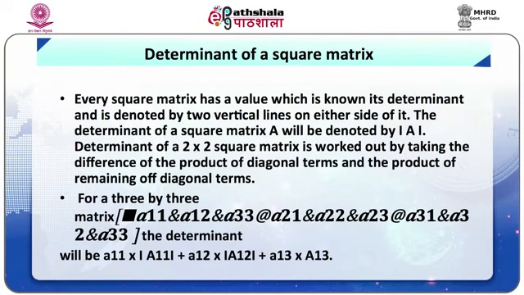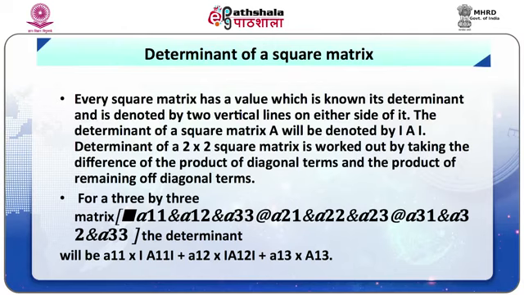Determinant of a square matrix. Every square matrix has a value which is known as its determinant and is denoted by two vertical lines on either side of it. The determinant of a square matrix A will be denoted by A with two modulus signs. The determinant of a 2 by 2 square matrix is worked out by taking the difference of the product of diagonal terms and the product of the remaining off diagonal terms.